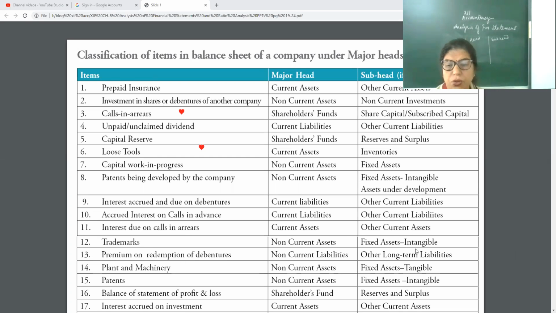Trademark, just now I told you, that is an intangible asset, and NCA. NCA means non-current asset, because trademark, patent, copyright are for the long term. These are termed as fixed assets. NCA will be the head. See, on the balance sheet, the asset side is classified in two parts only: NCA and CA. Okay?